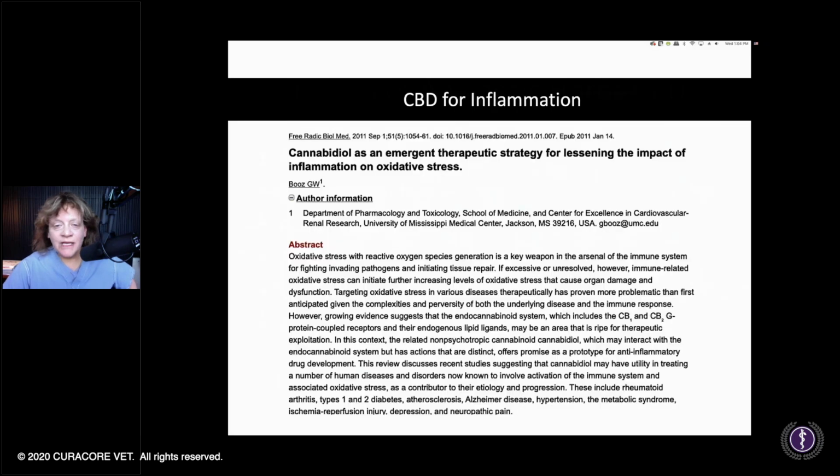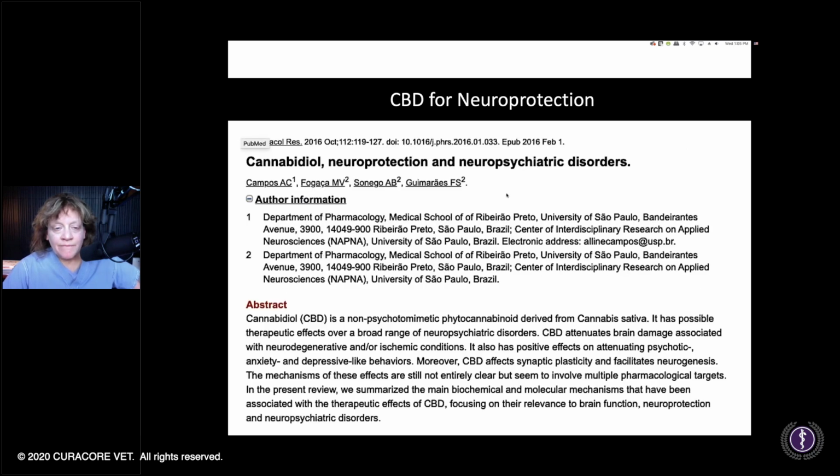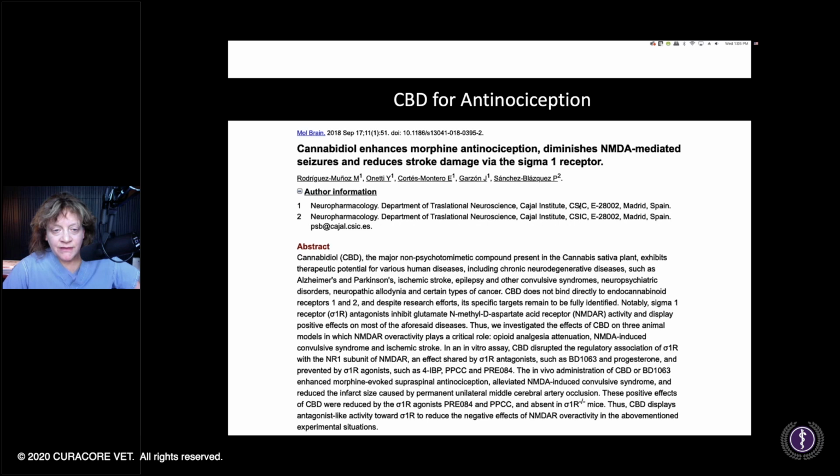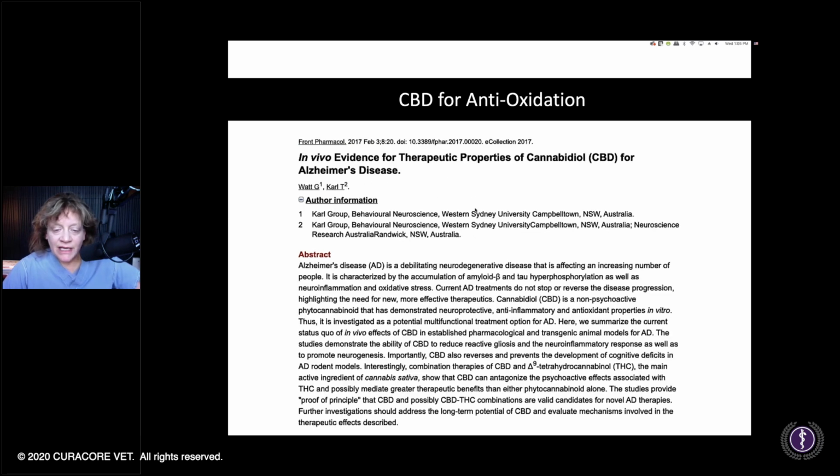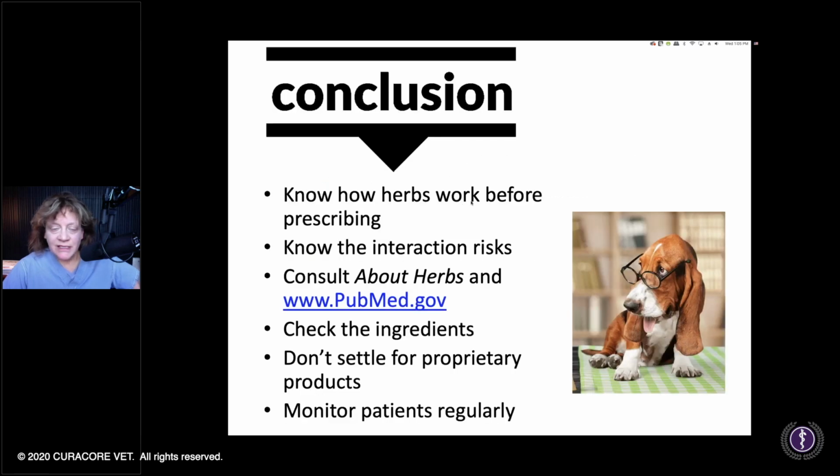So just again, wrapping up with, if you do your PubMed.gov searches, you'll see this too: cannabidiol, antioxidant, neuroprotective, anti-nociceptive, anti-anxiety, vasorelaxant, so improving circulation. Again, antioxidant, but anti-cognitive demise there.